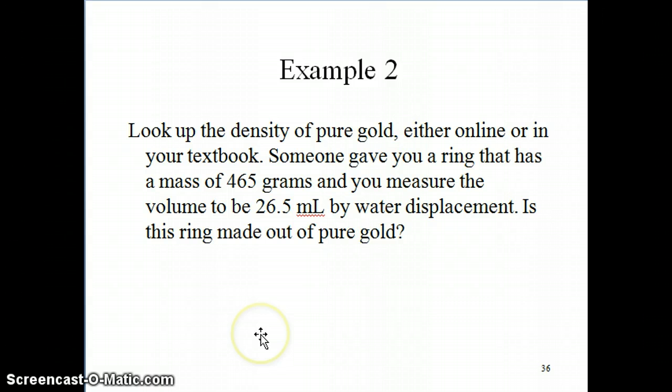This is the advantage of the flipped section here. We don't need to take class time to do this. Pause the video and try it out on your own. Give yourself 5-10 minutes to work through this problem, and then go back and continue the video and see if your answer matches the answer that I worked through.